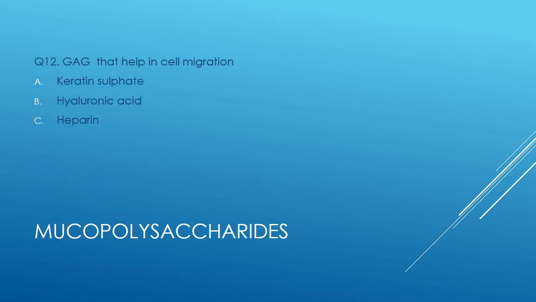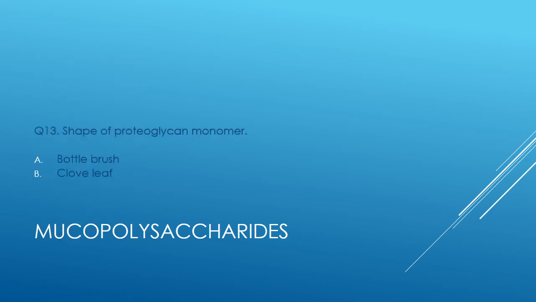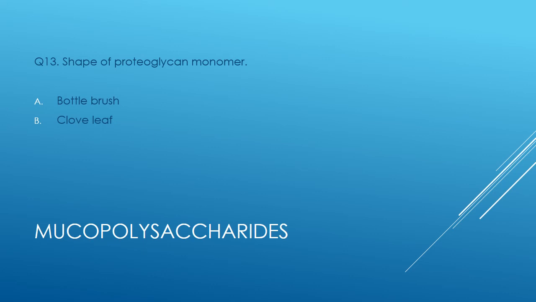The next question number 12, glycosaminoglycans that help in cell migration. Which one is it? Keratin sulfate, hyaluronic acid or heparin? The answer is hyaluronic acid. Question number 13, shape of proteoglycan monomer. Is it bottle brush shape or clover leaf shape? The answer is bottle brush shape.